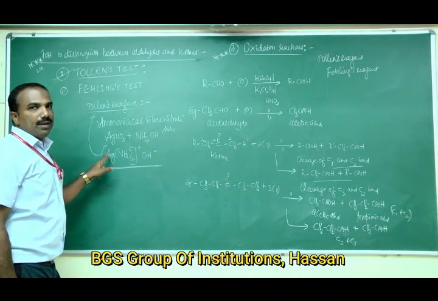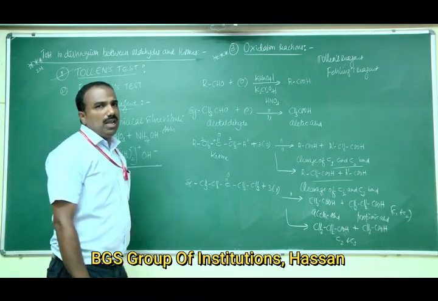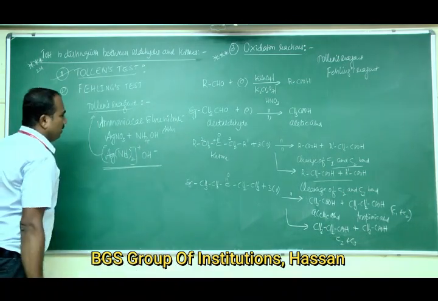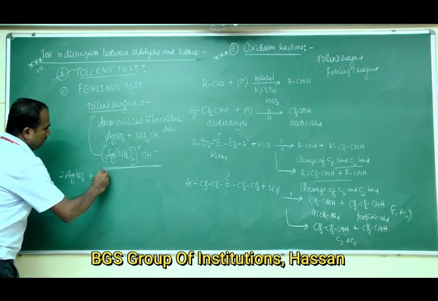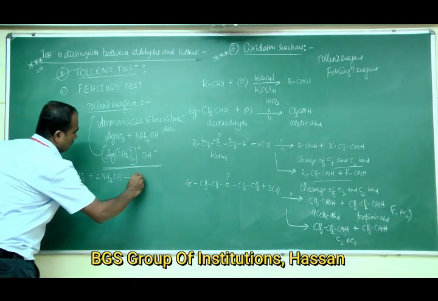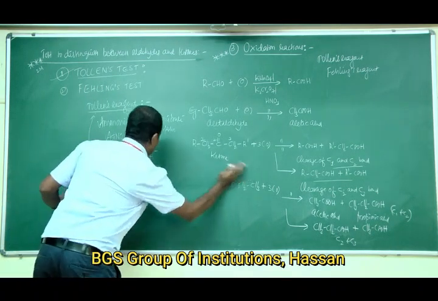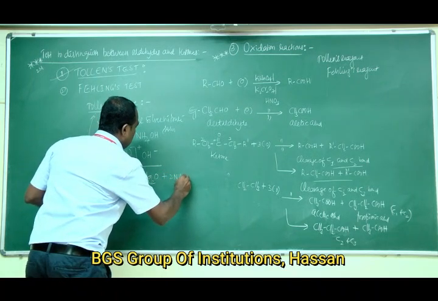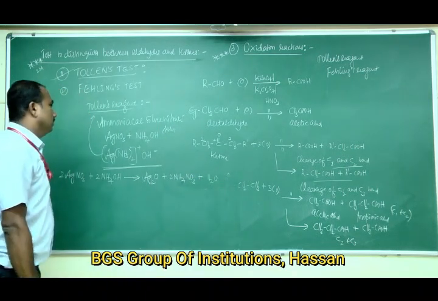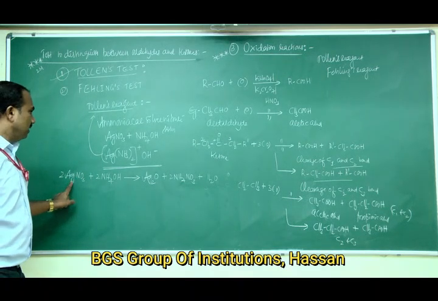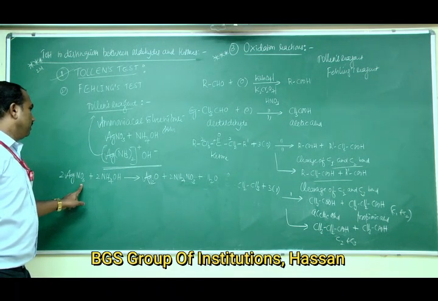Now I am going to write the reaction for the preparation of Tollens reagent: 2AgNO3 plus 2NH4OH gives rise to Ag2O plus 2NH4NO3 plus H2O.